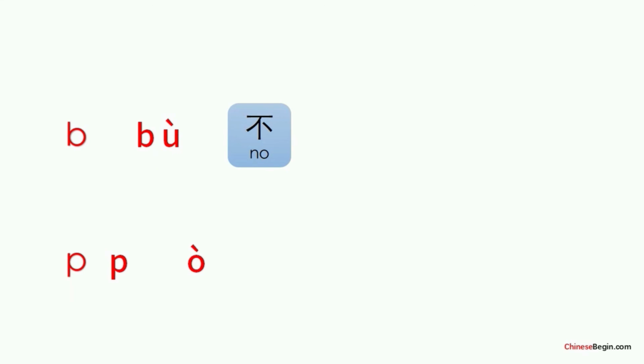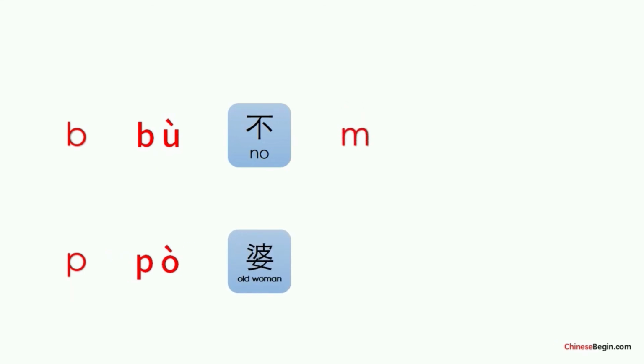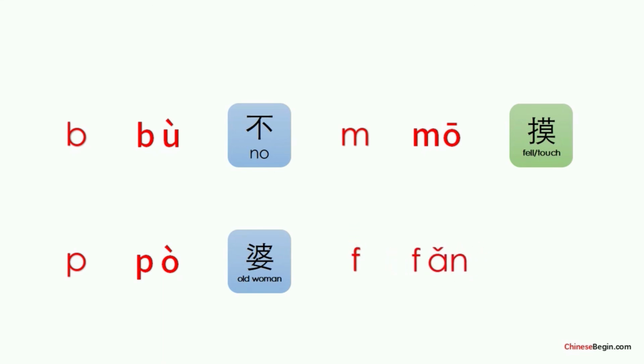In the end, let's read these 8 initials together. Bo, wu, bu, no. Po, o, po, old woman. Mo, o, mo, feel or touch. Fo, an, fan, against.